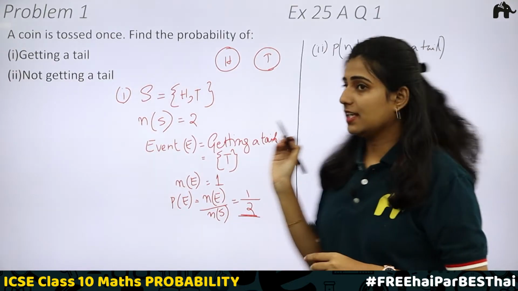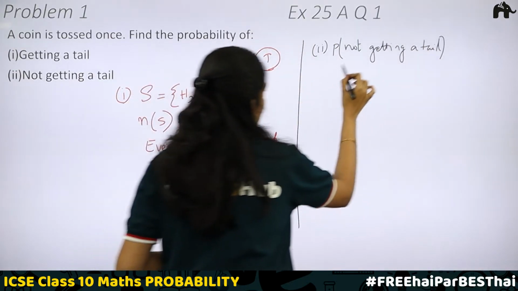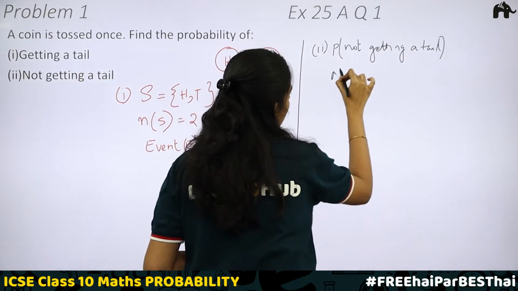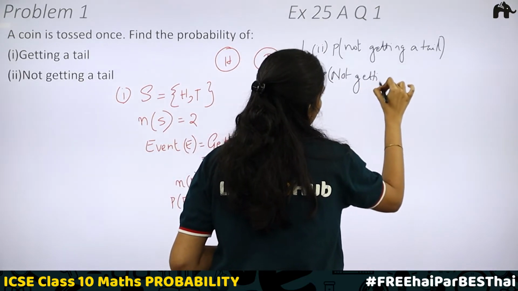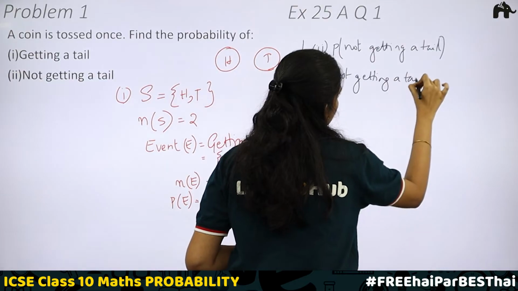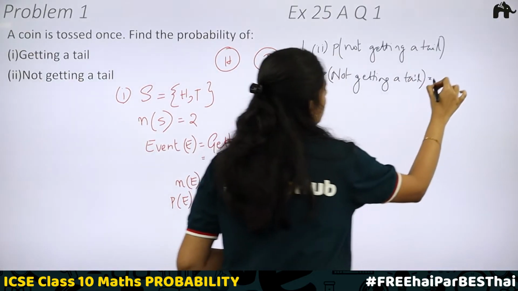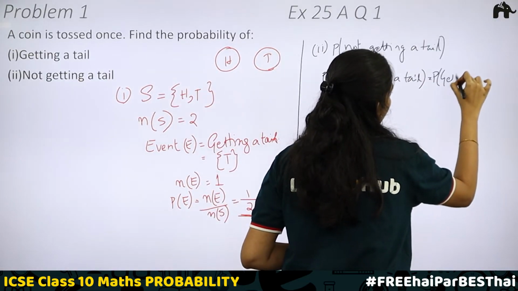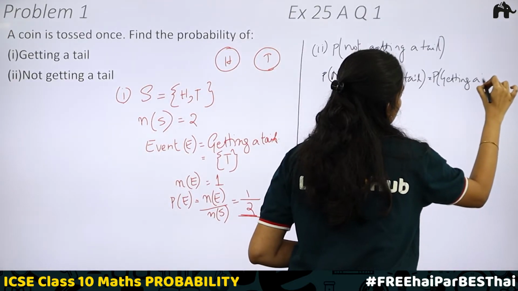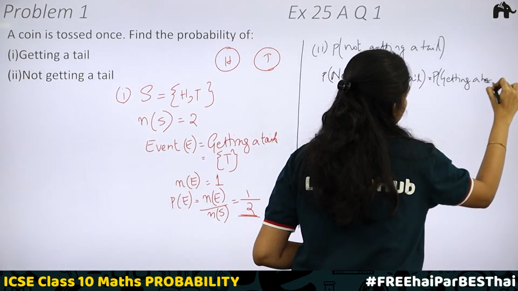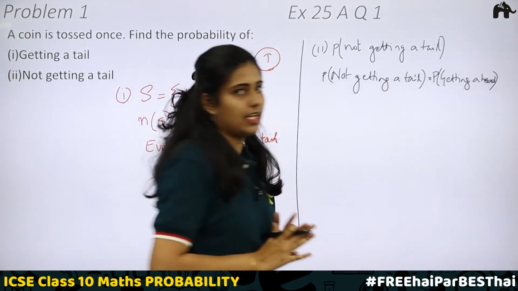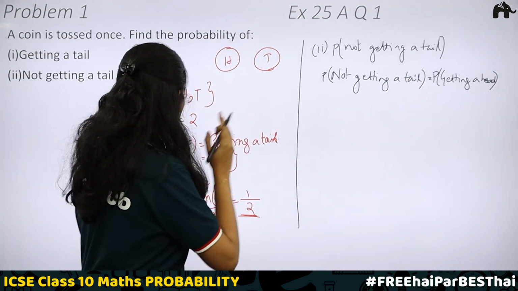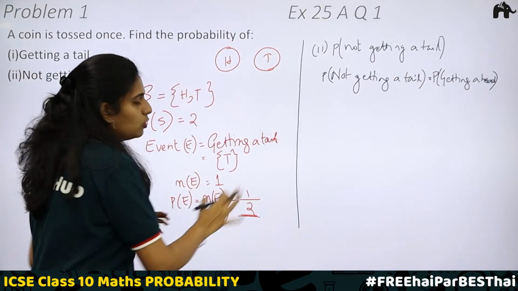Therefore, the probability of not getting a tail is equal to the probability of getting a head. What is the probability of getting a head? We know the probability of getting a tail is equal to 1 by 2.